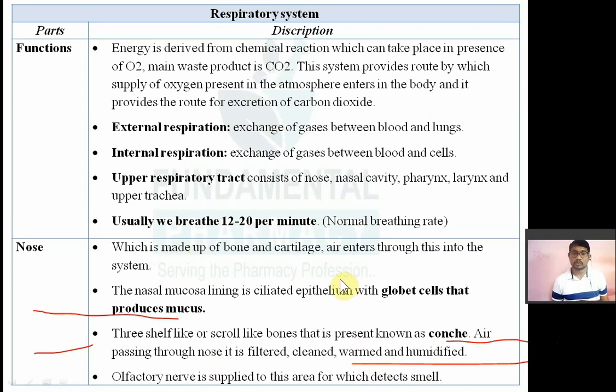So the conchae part of your nasal system is mainly involved in the filtering of air, cleaning of air, warming, and humidification. The goblet cells and ciliated lining will filter initially. Whatever mucus is produced by the goblet cells, the solid particles will be trapped in that mucus, and then the air will be warmed. Now the olfactory nerve is supplied in this area, which is responsible for the sense of smell. So the olfactory nerve will analyze that smell.